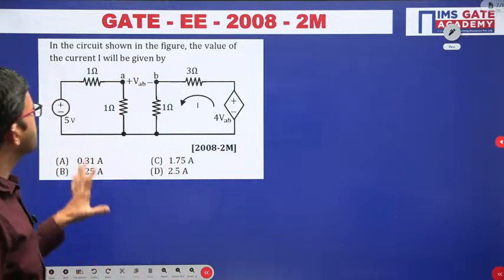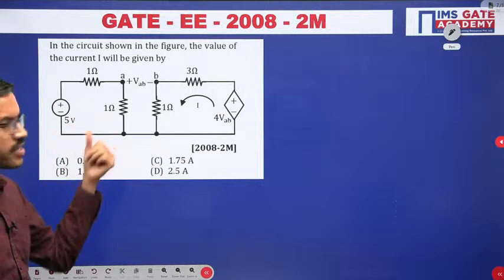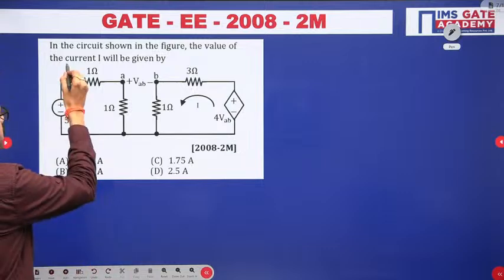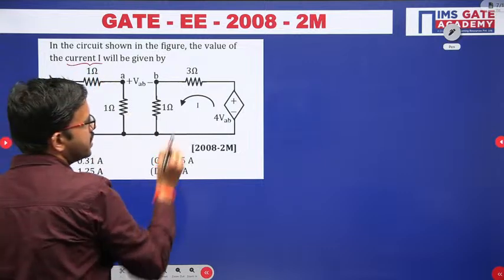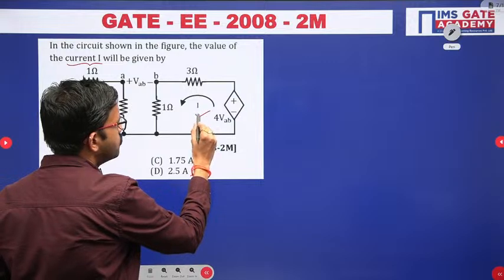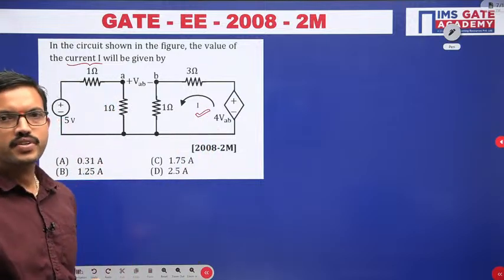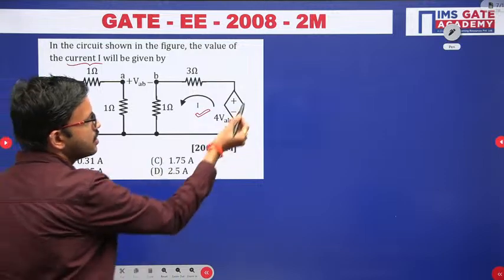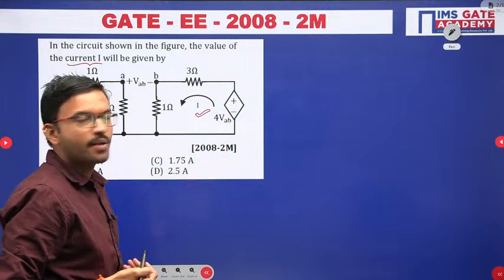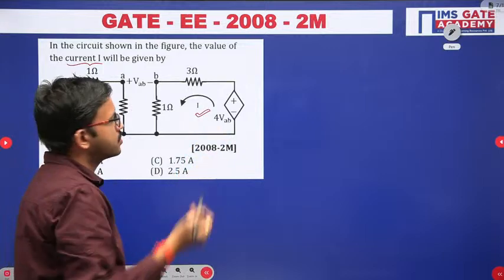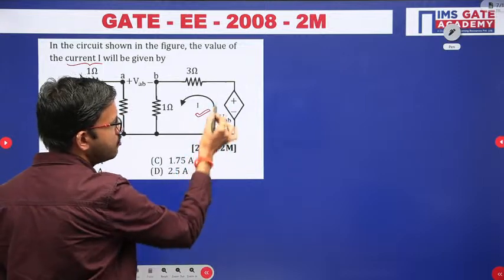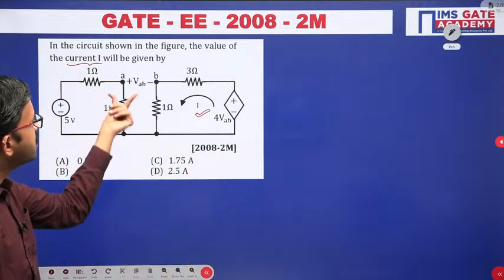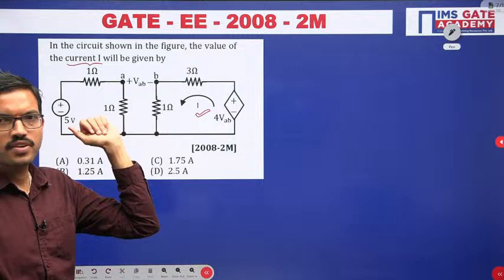Okay, so in this particular question, you are having the circuit diagram like this, and here you have to calculate the current I. So this current value we have to calculate, right? Just observe here, you are having a voltage source, but it is a dependent voltage source. Its output value is 4 times VAB, where VAB is nothing but the voltage across these two terminals.